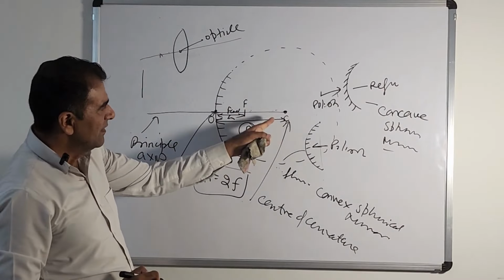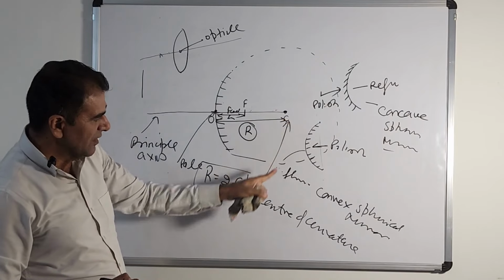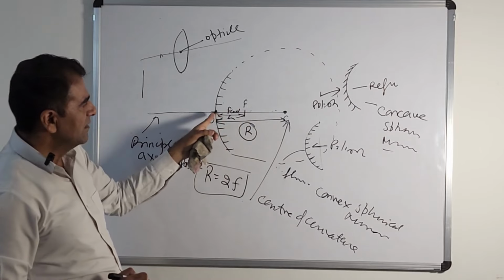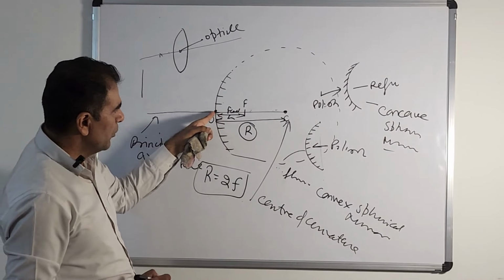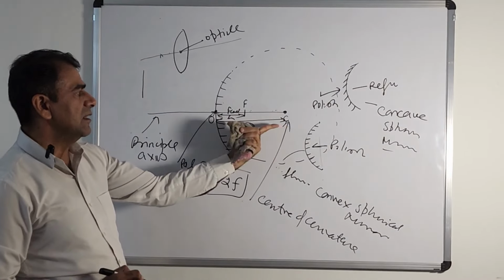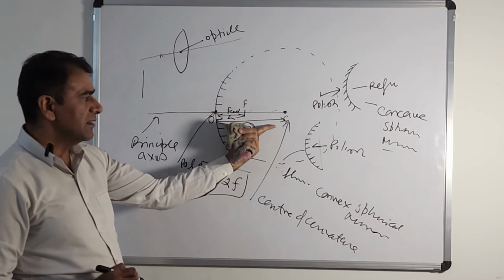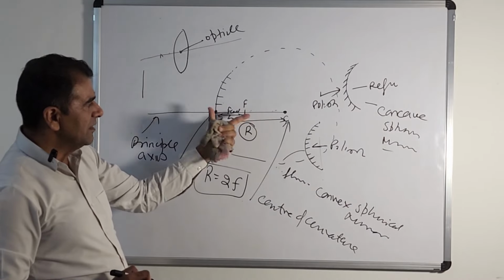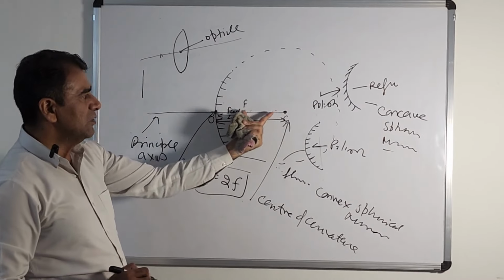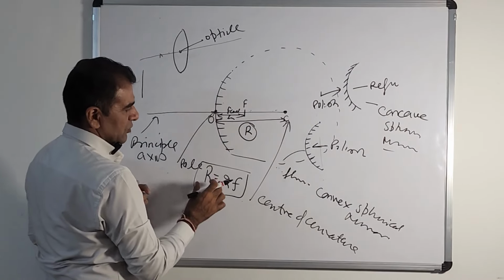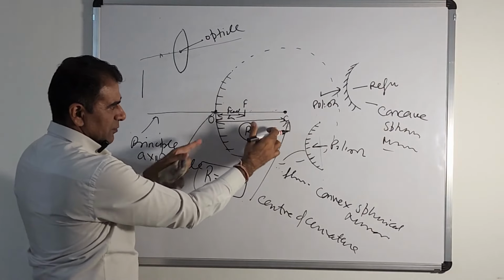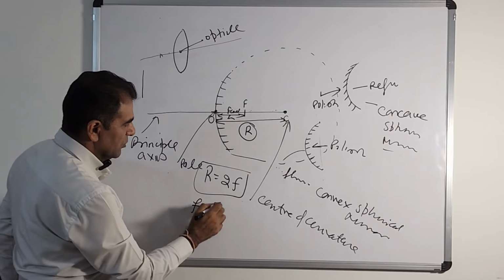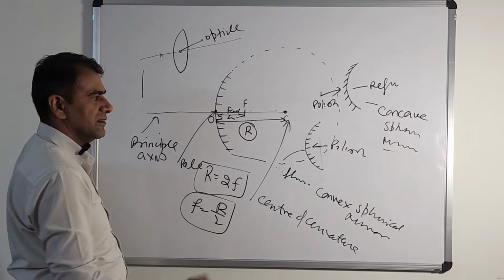So if we take the center as O, the center of curvature of the convex spherical mirror, and this is the pole, then the distance between the pole and the center of curvature is called the radius of curvature. This is R, the radius of curvature. Now if we break this radius of curvature into 2 equal parts, these 2 parts will be the focal length. So 2 focal lengths will add up and make R. So R equals 2 times F, or F equals R by 2. You can also write it like this.